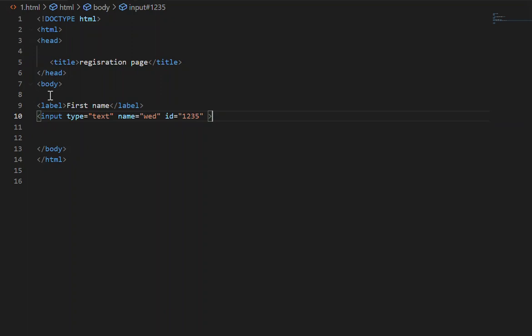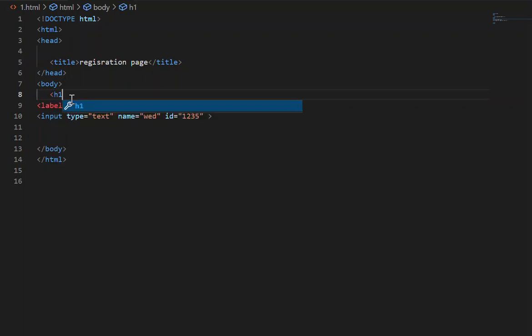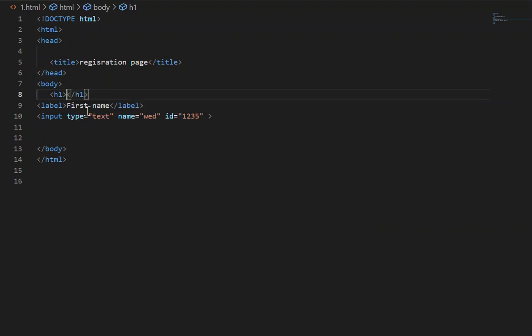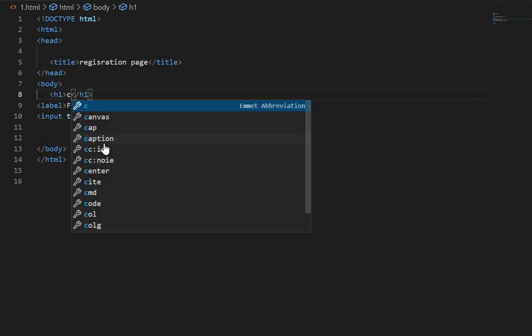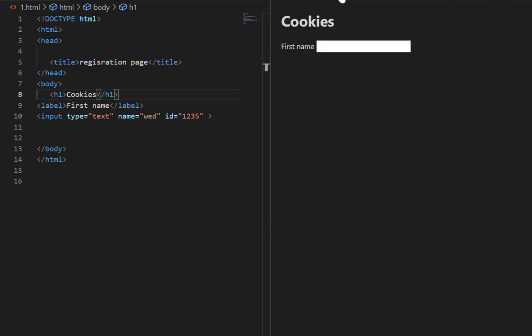But of course we would want a heading of what it's about. So we'll make this about cookies. So of course our H1 comes in handy with this. One second guys. So if we look back in here, we have a nice cookies.